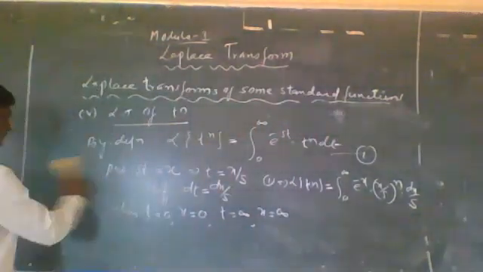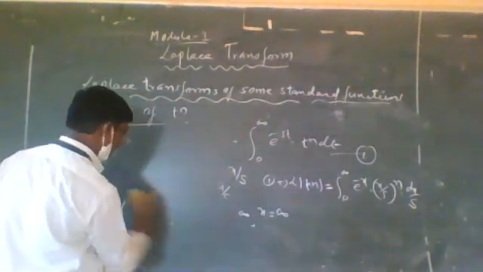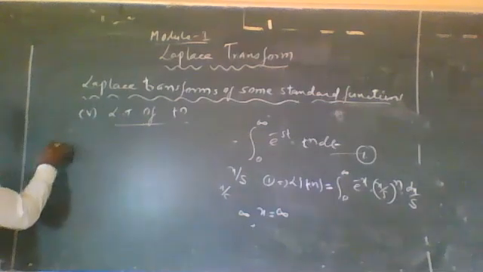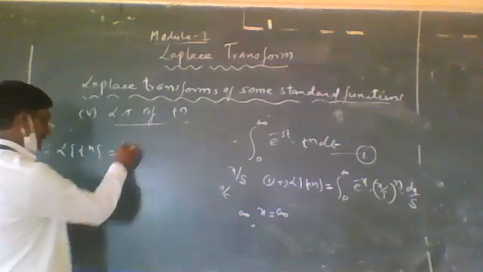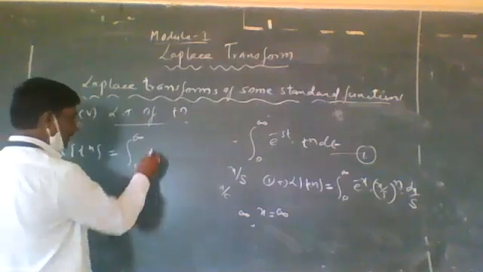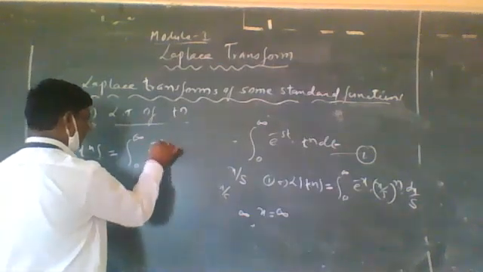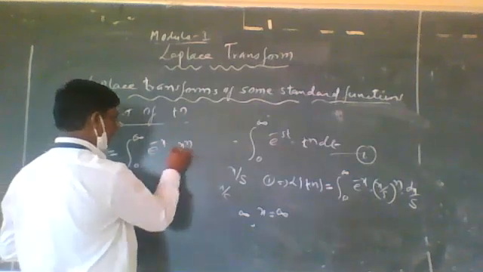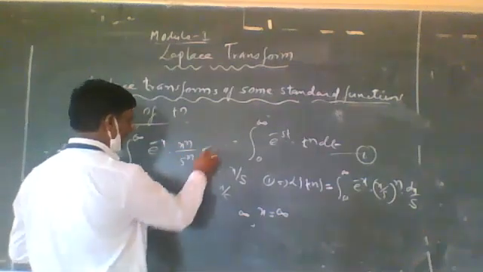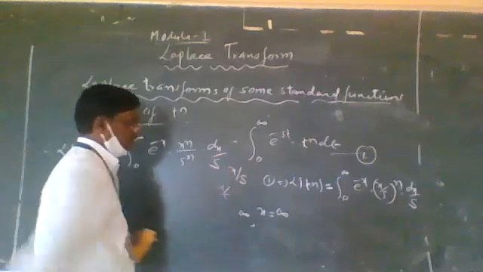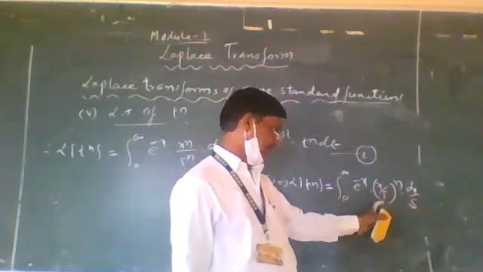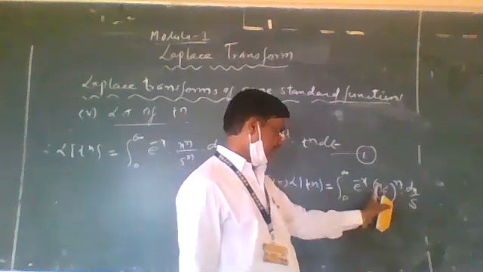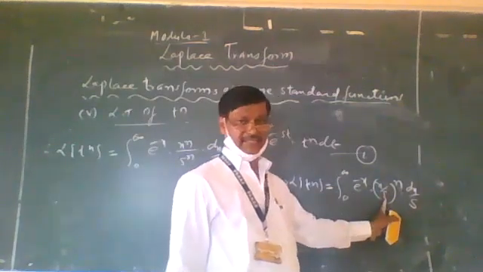Therefore, the LT of t raised to n is equal to the integral from 0 to infinity of e raised to minus x into x raised to n by s raised to n into dx by s. x by s raised to n can be written as x raised to n divided by s raised to n.